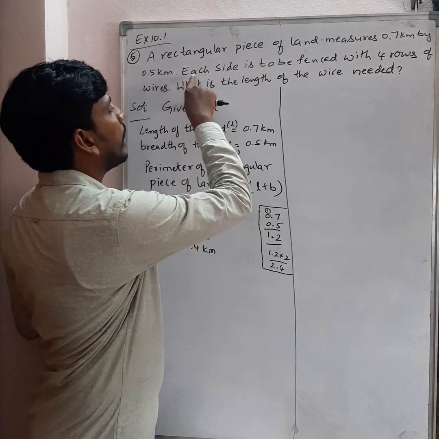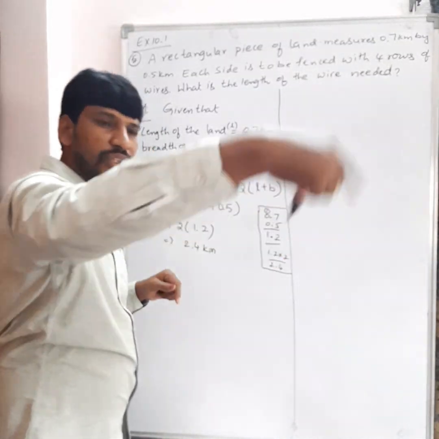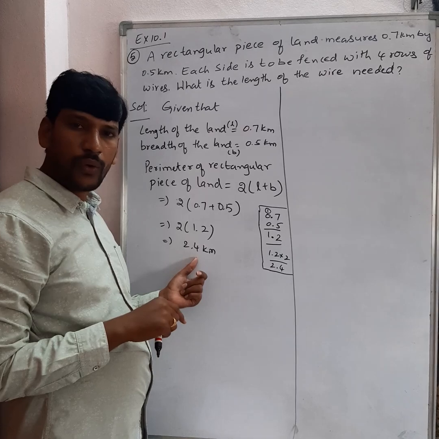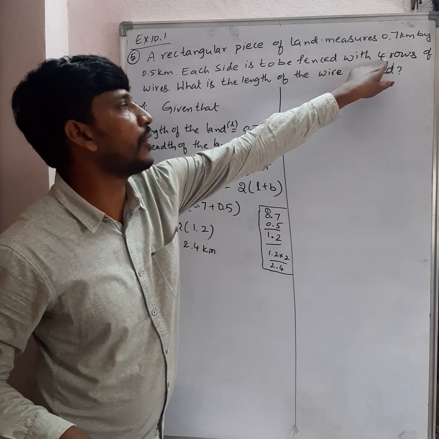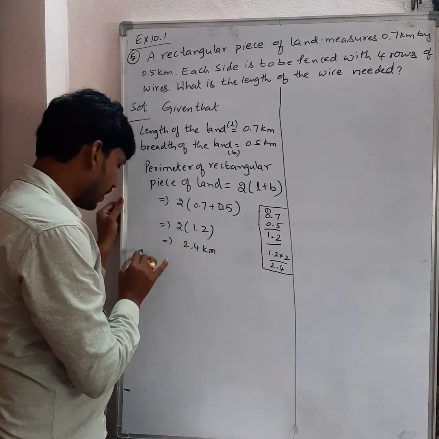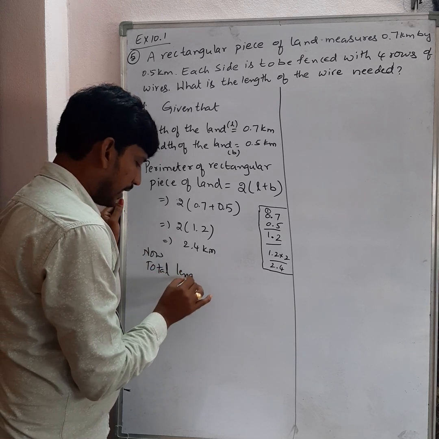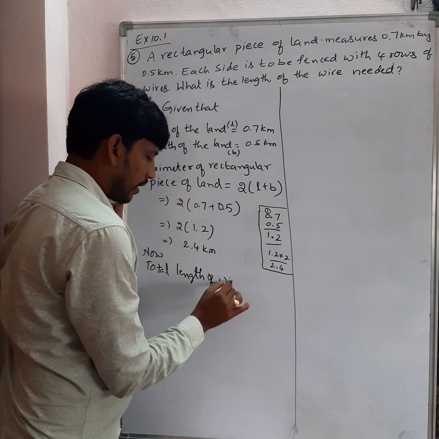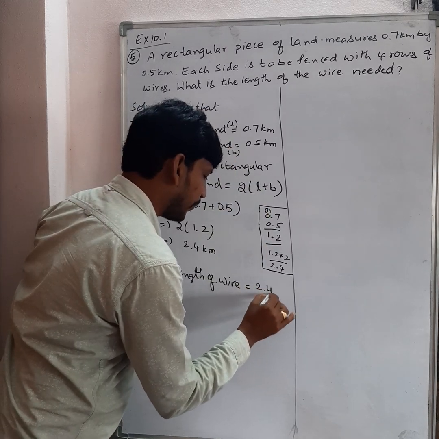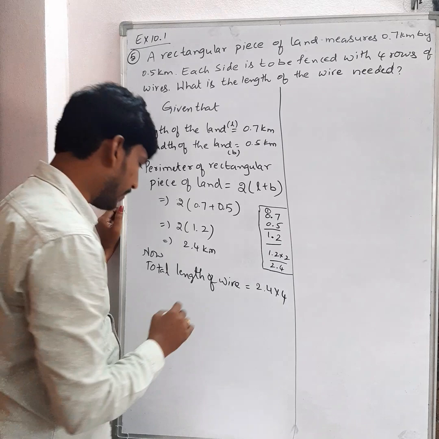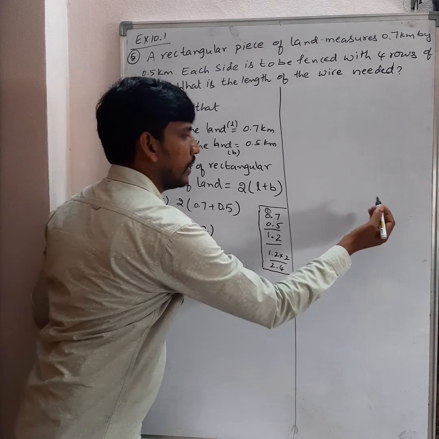Actually, there are how many? Each side is fenced with 4 rows. We found it only for one row. Okay. Now, to find the total length of the wire, you just multiply with the number of rows, that is 4. Now, the total length of wire is equal to perimeter into number of rows, that is 2.4 into 4. We just multiply. Clear, my dears? Now, which implies multiplying 2.4 into 4. See this here, I am doing rough work here.